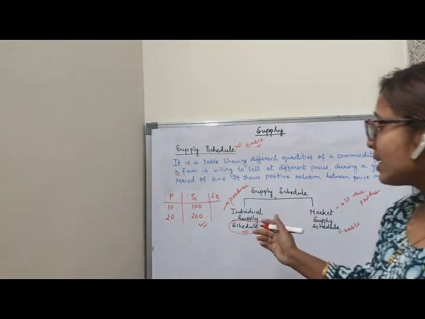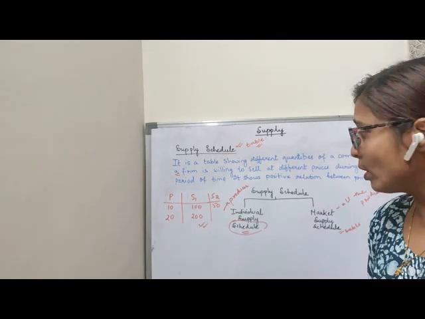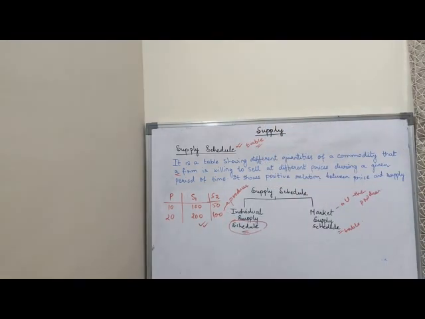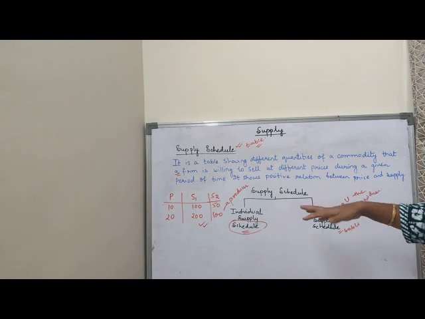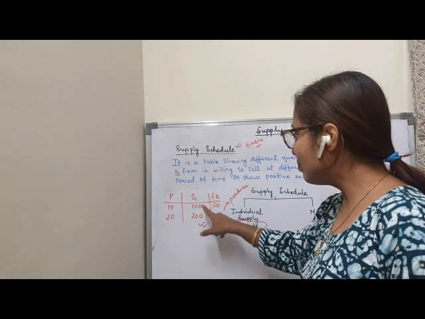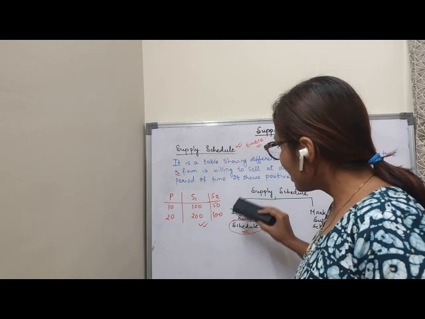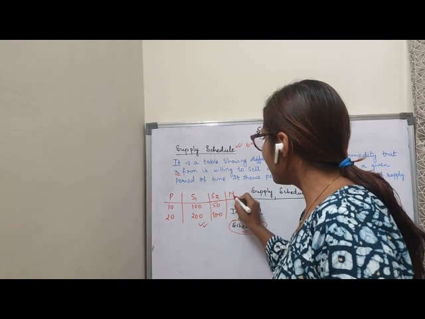Now if I say that at 10 rupees, a producer is willing to sell 50 quantities, at 20 rupees the producer is willing to sell 100 quantities, the market supply schedule can be obtained by adding up the supplies of all the individual firms.